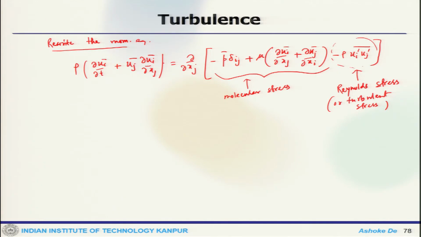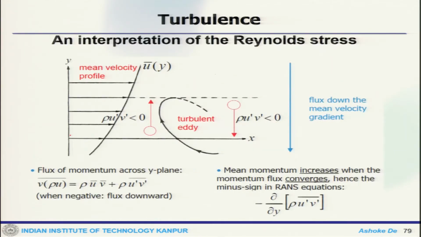Now, one can interpret that the turbulent fluctuations act on the mean flow as if they induce an additional stress, which is a direct result of the averaging, and this additional stress originates from the transport of mean momentum by turbulent fluctuations. One can also interpret this physically. You can have a velocity profile like this, and your fluid particle may go from here to there.